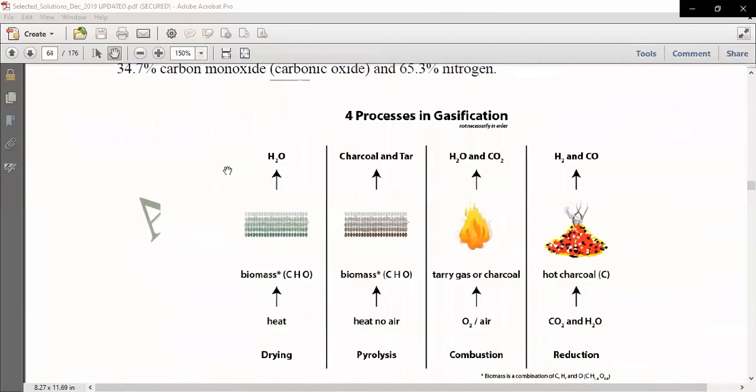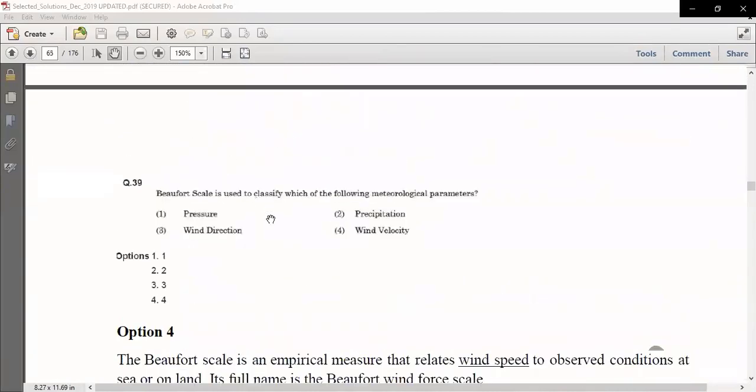Next, let's move to question number 39. It's a good question, and it's basically based on wind velocity. So, Beaufort scale. The Beaufort scale is used to classify which of the following meteorological parameters? Basically this scale is used for wind velocity. So the correct option is option number 4.